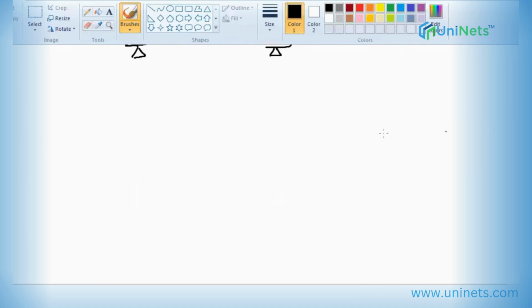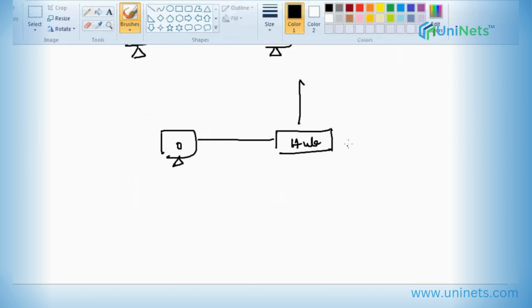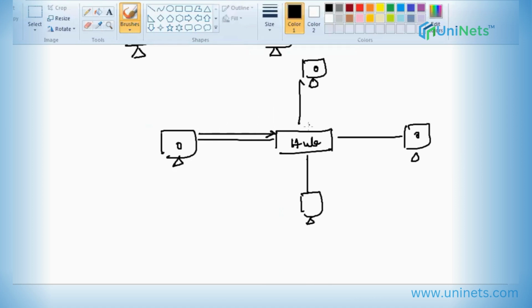So they came up with a central device in between, to which multiple devices can be connected. That is the hub. Now if I send a message, it goes to everyone. That is the demerit of the hub.